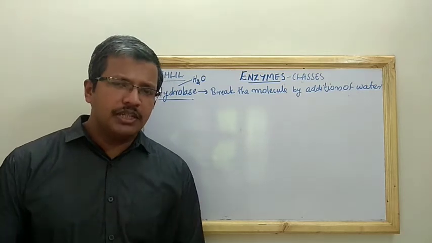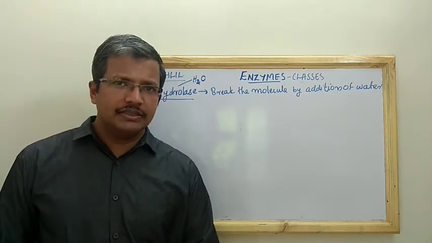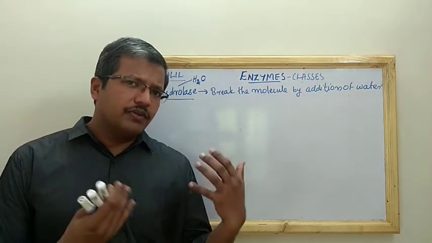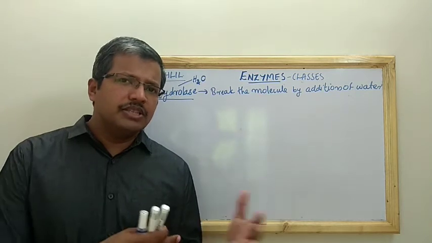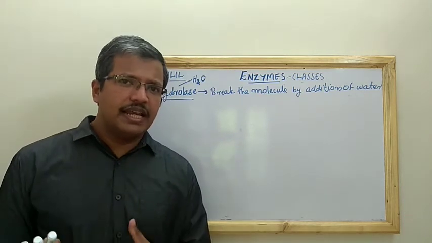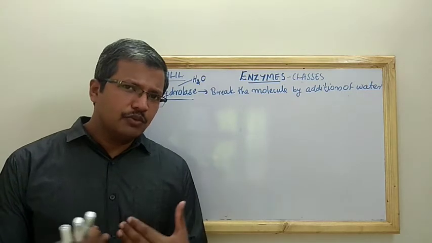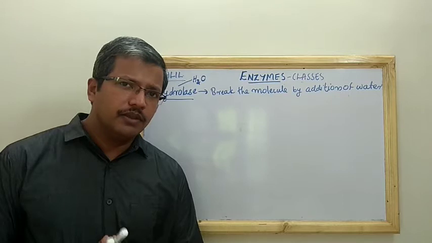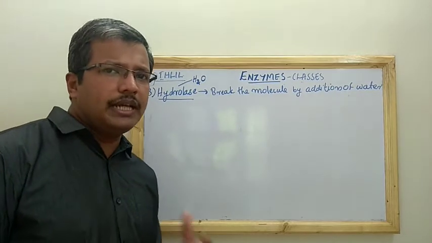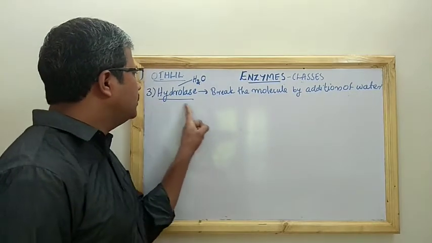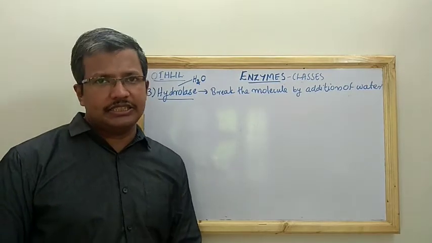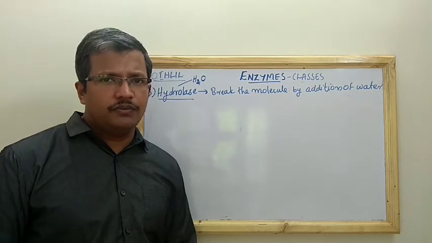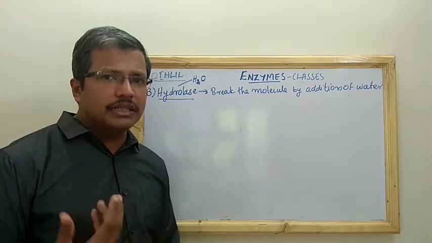Protein breaks down into amino acids, which are absorbed. Fat breaks down into fatty acids and glycerol, and the fatty acids are converted into different compounds that can be absorbed. That mechanism is with the help of enzymes which belong to the class hydrolase. I'm just taking examples of breakdown that you are learning.